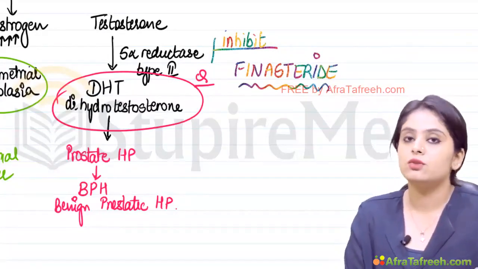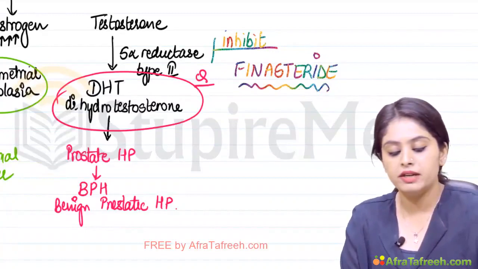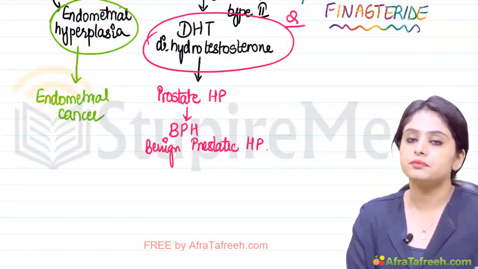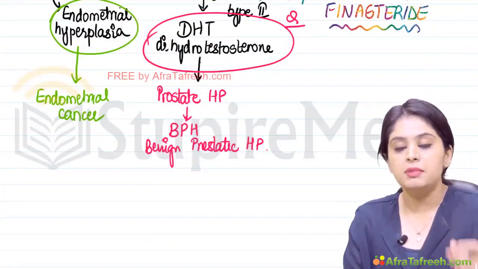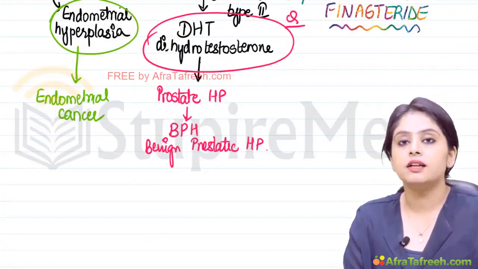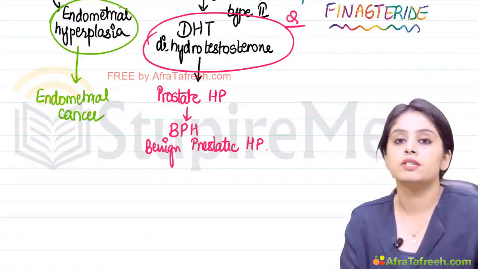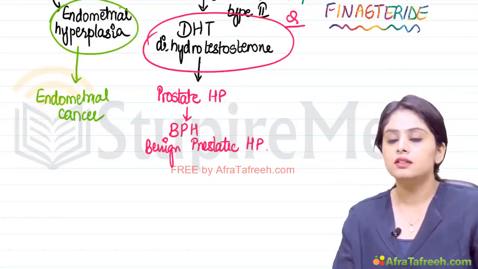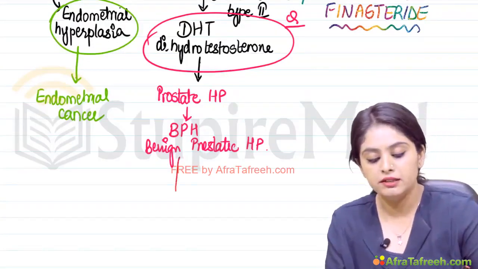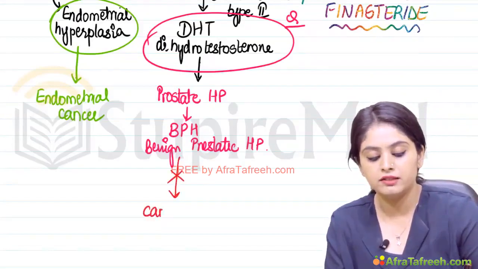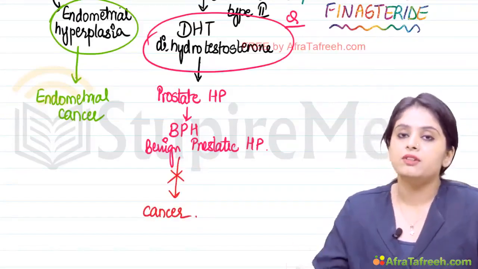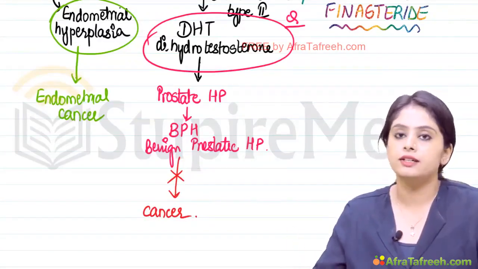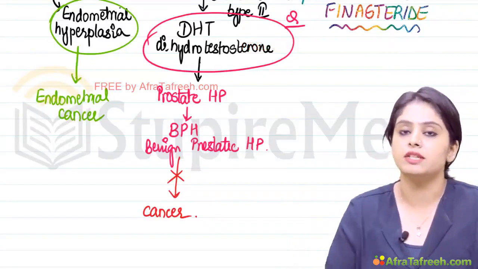Now one last question over here that you need to know, friends. Like we had discussed, endometrial hyperplasia not treated will result in endometrial cancer. BPH not treated, will it result in cancer? Very important question, not only for your theoretical aspect but also something that will be commonly asked in daily practice. So remember, this does not lead to cancer. Endometrial hyperplasia can cause cancer. Prostatic hyperplasia will not result in cancer. This is a very important question that you need to know.